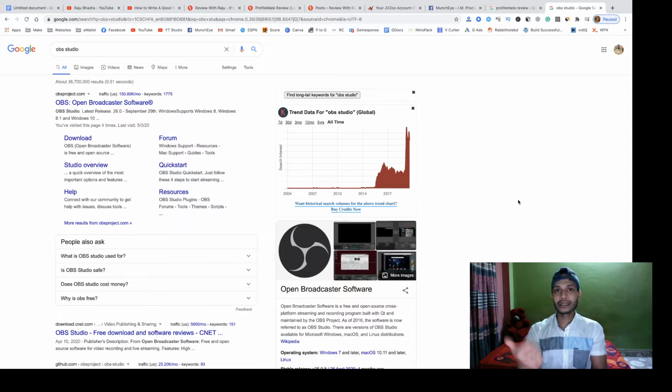So you can easily grab it from Google, and if you are a Windows user or Mac user, it doesn't matter, anyone can use this free software. Just download it to your PC or your computer and start recording. Just open this software, it's 100% free. You don't need to buy it, you don't need to pay any monthly charge, it's 100% free.